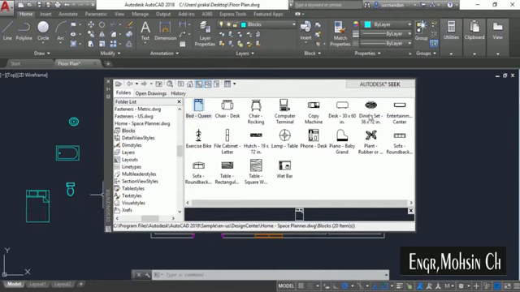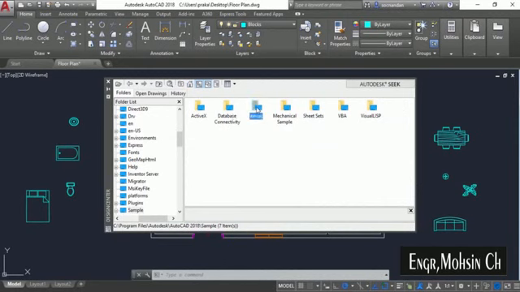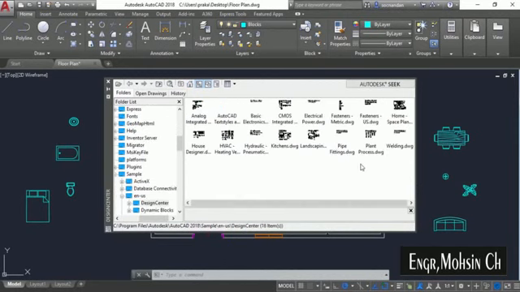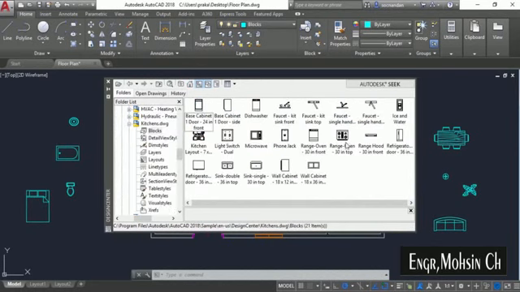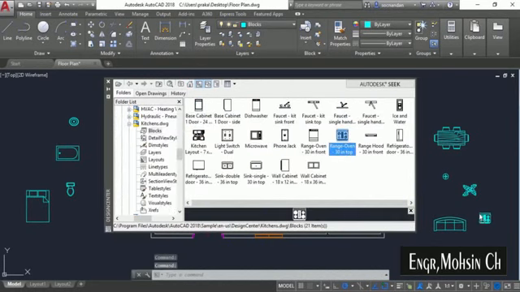We also need this dining set, this lamp, this plant, this sofa, and let's move to this home icon again, ENUS Design Center, and let's select this kitchens and blocks. And now we need some blocks for the kitchen, so I'll select this oven, I'll select this refrigerator and this double sink. Alright, now let's close this Design Center.